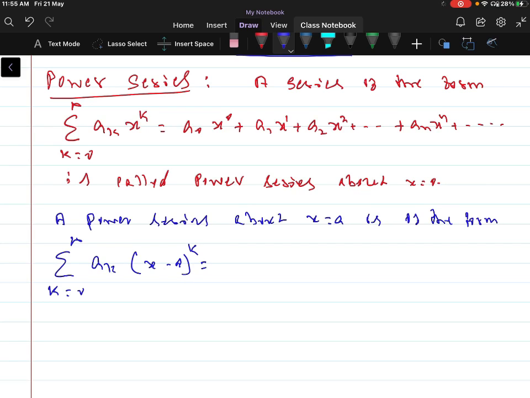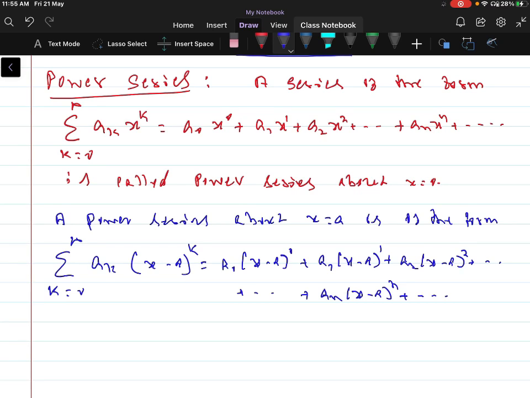This can be written as a_0 into (x minus a) to the power 0, that is 1, plus a_1 into (x minus a) to the power 1, plus a_2 into (x minus a) whole squared and so on, plus, when k is n, a_n into (x minus a) whole power n and so on.